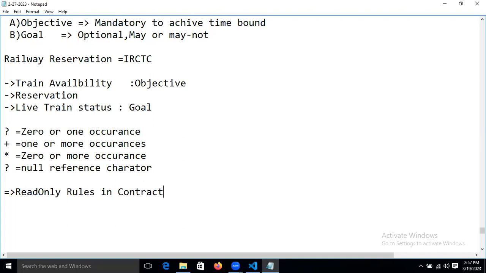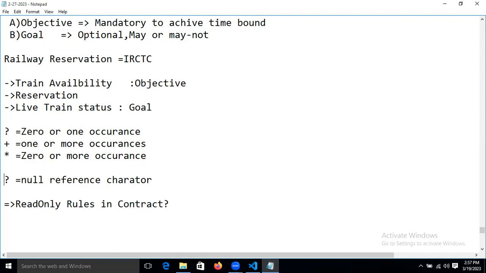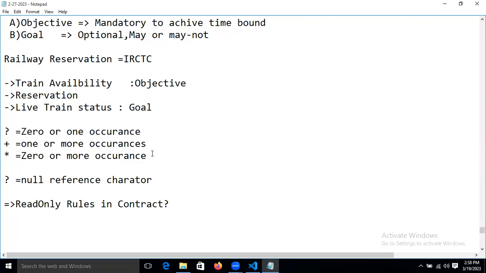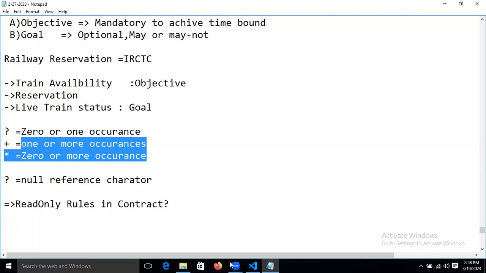Regarding the question mark, how is it defined as 0 or 1 occurrence or null reference character? We learned 0 or more occurrences in the wildcard characters. I explained this whenever we are working with regular expressions.